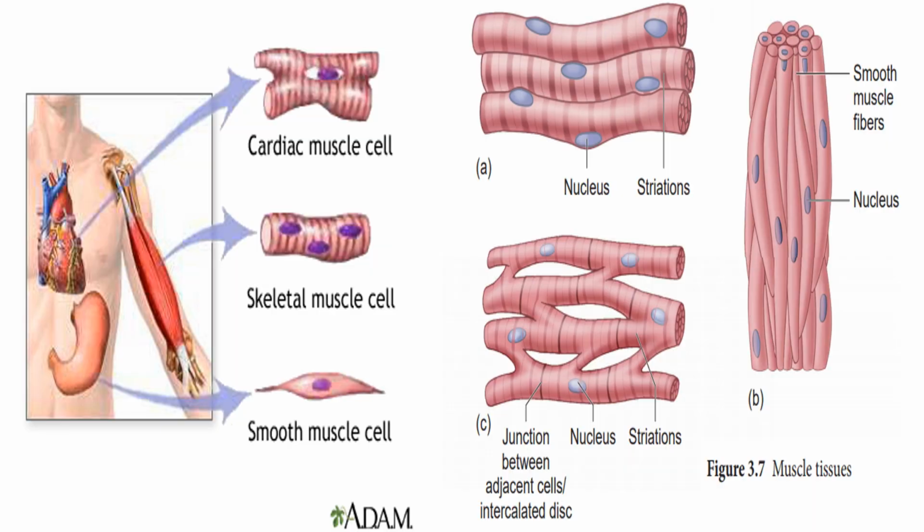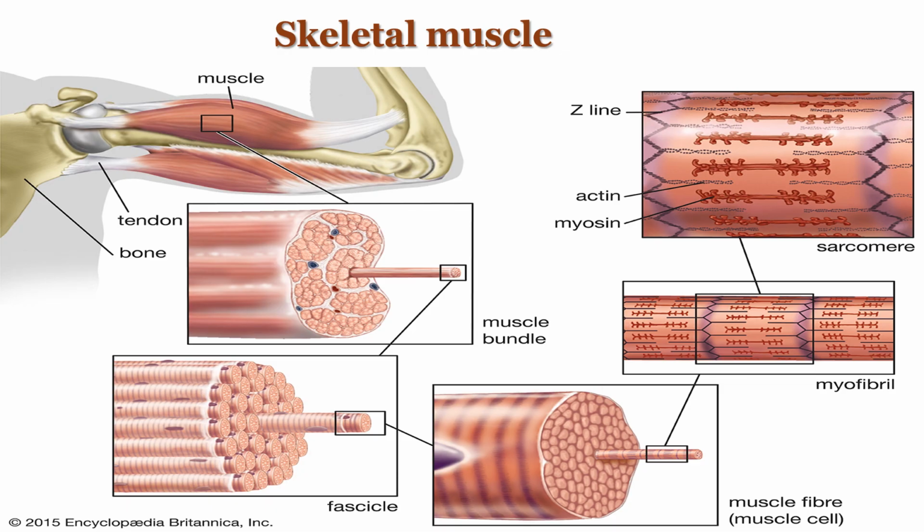So the three types of muscle tissue present in the human body are the skeletal muscles, cardiac muscles and smooth muscles of the visceral organs. So the structure of skeletal muscle, smooth muscle and cardiac muscle.